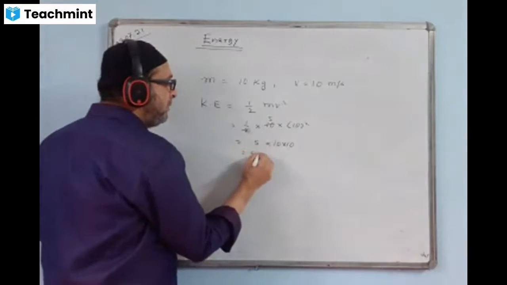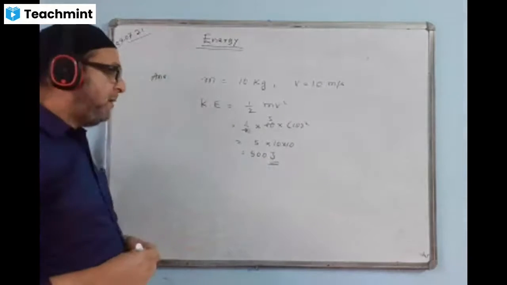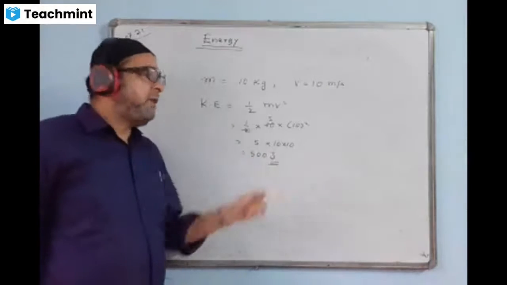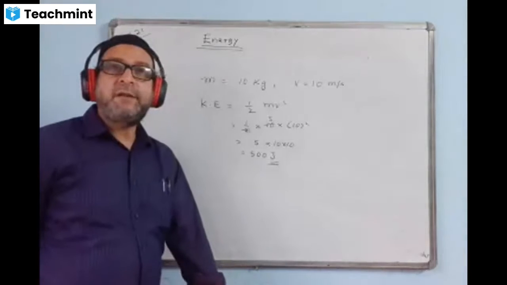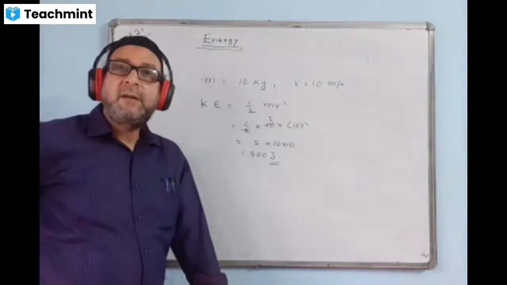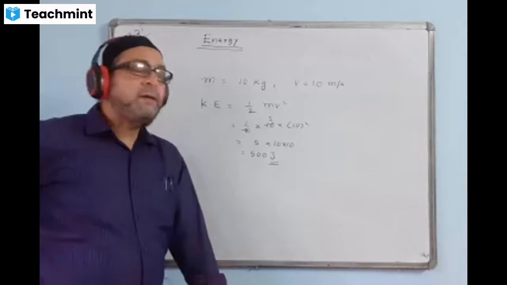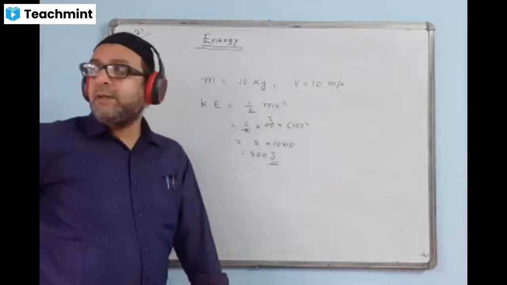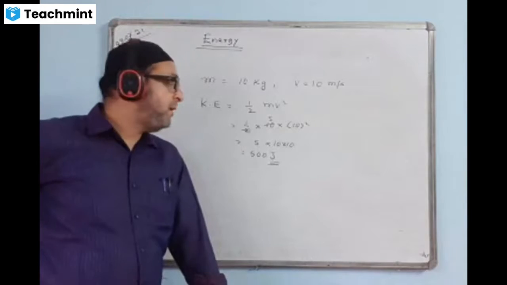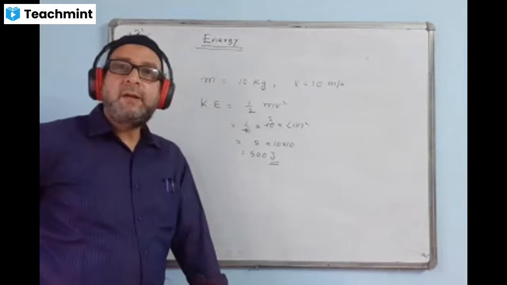Multiply everything. 5 into 10 into 10. Answer is 500. 500 joule. Unit is joule. I think your method was right, but you did it in a hurry, so you gave me the wrong answer. Okay. Anyway, next question now.